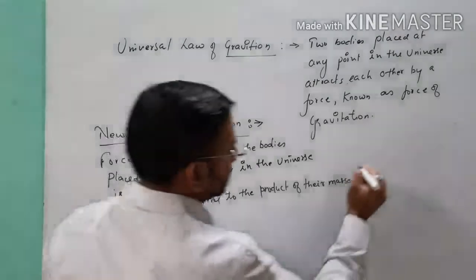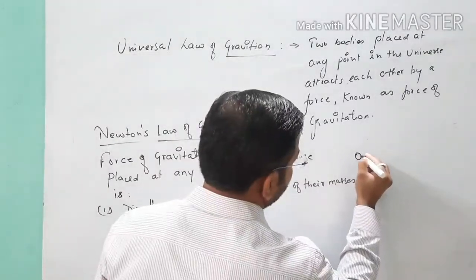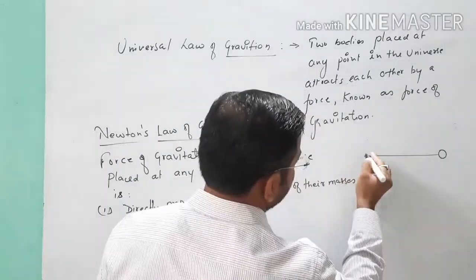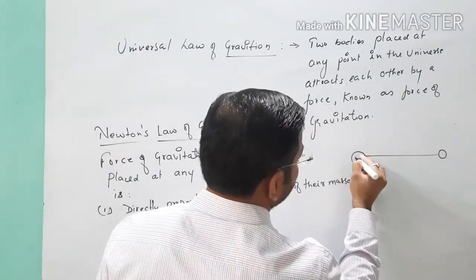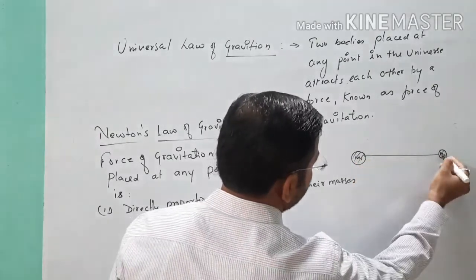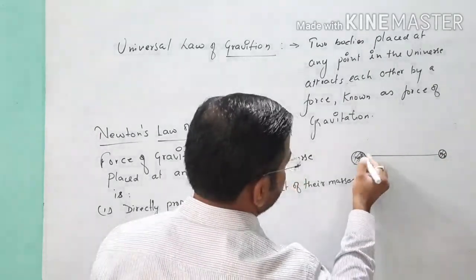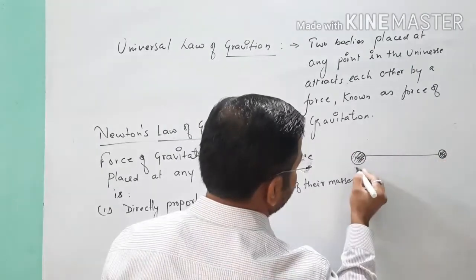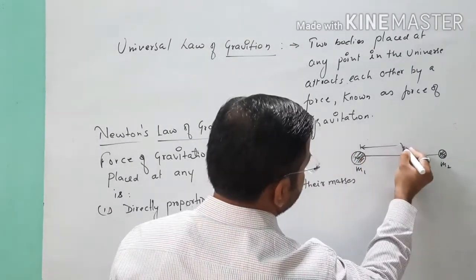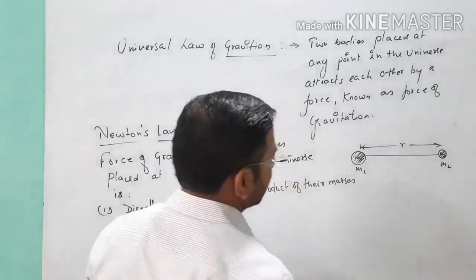Clear? Suppose I have two bodies of mass m1 and m2 placed at any point in the universe, and the distance between them is r.